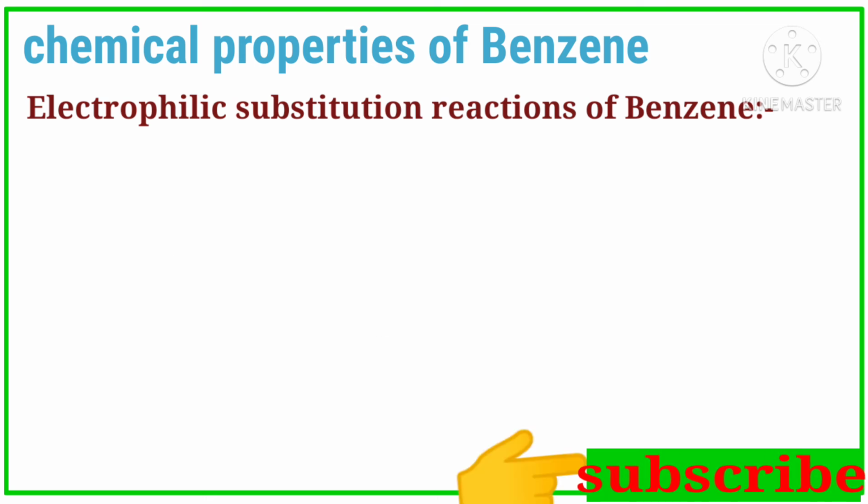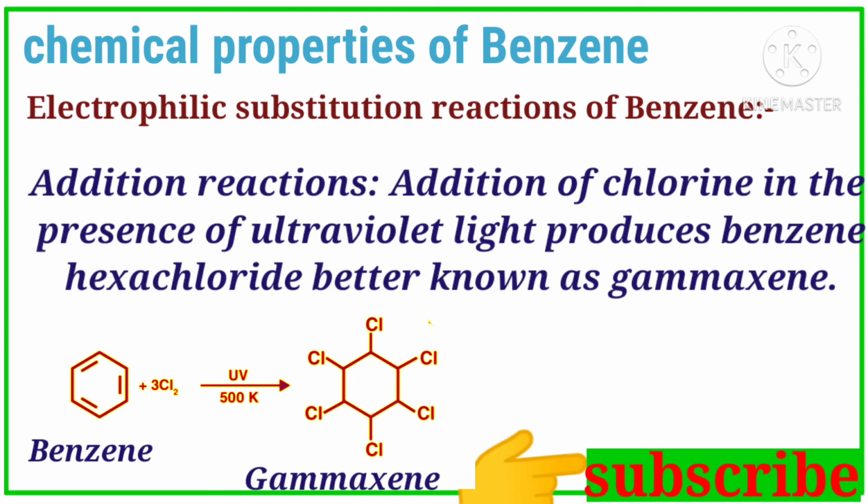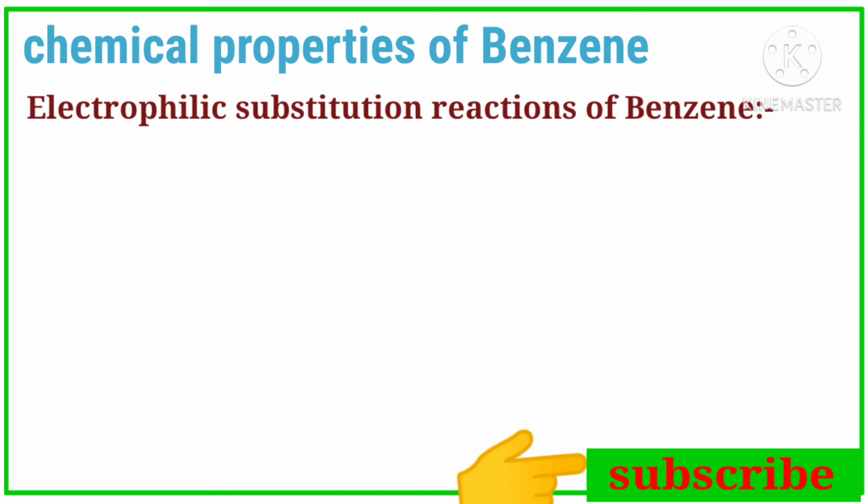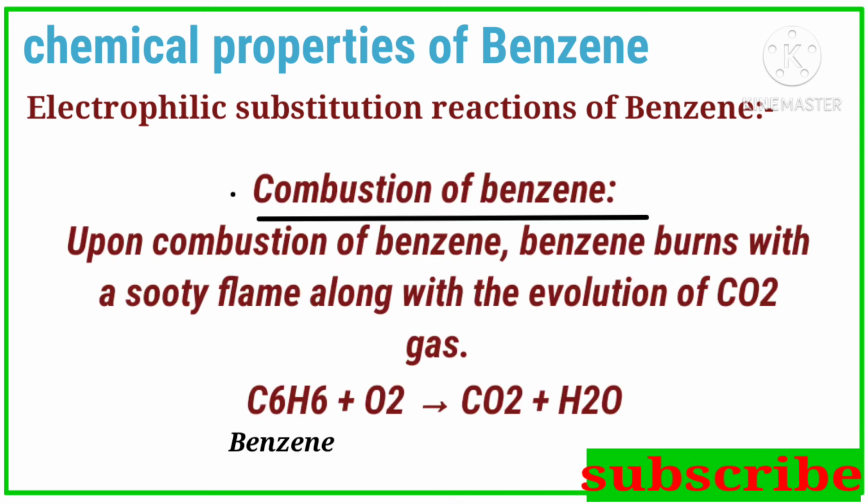And the next reaction is addition reaction. Addition means addition of groups. Addition of chlorine in the presence of ultraviolet light produces benzene hexachloride. The benzene hexachloride is known as gammexane. And the next reaction is combustion of benzene.